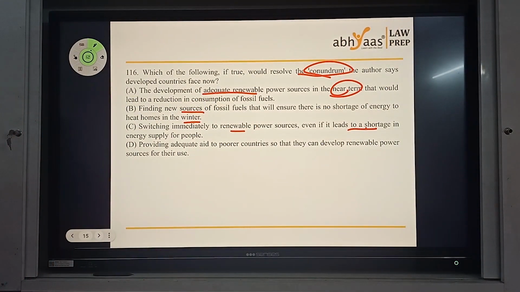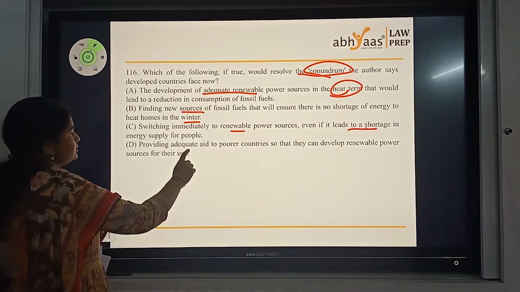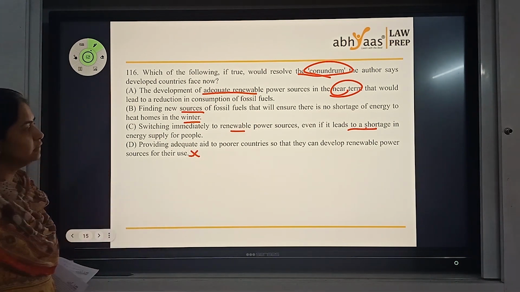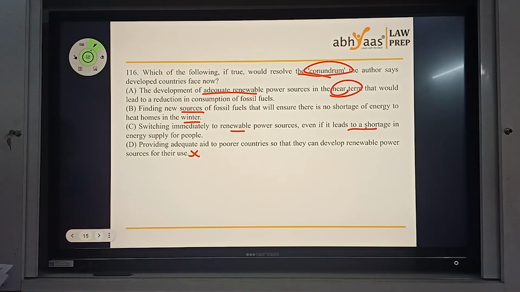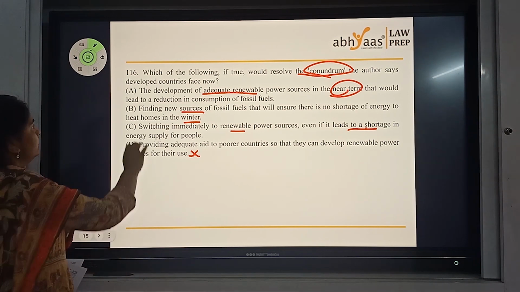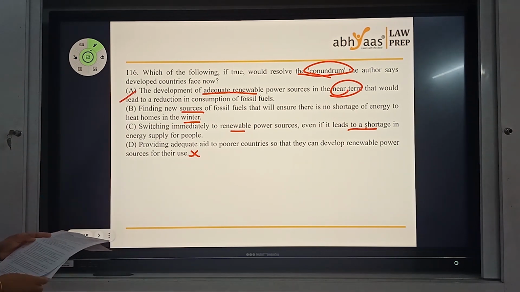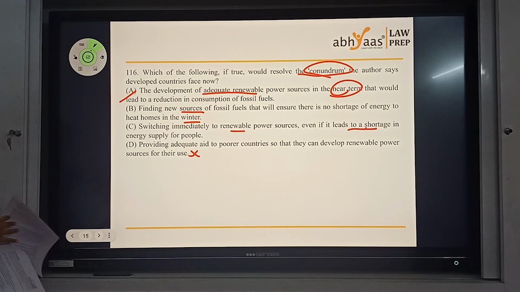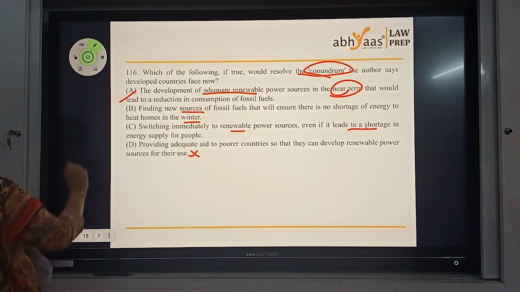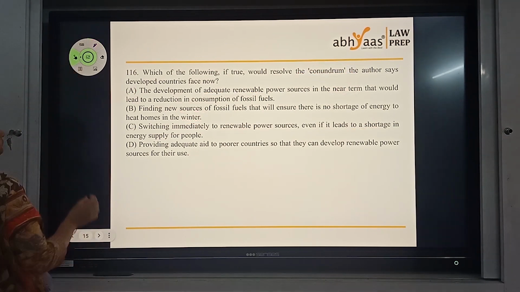Providing adequate aid to poor countries so that they can develop renewable sources for their use. Well, this is something that we didn't have. It was more about leaving the carbon footprint to developing countries. So I would go with A as an answer for this question. Let's see. Yes. That's the answer to that question. Let's move on.